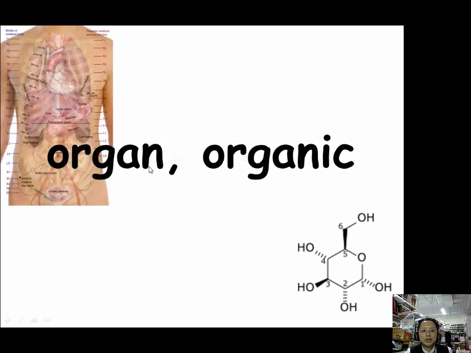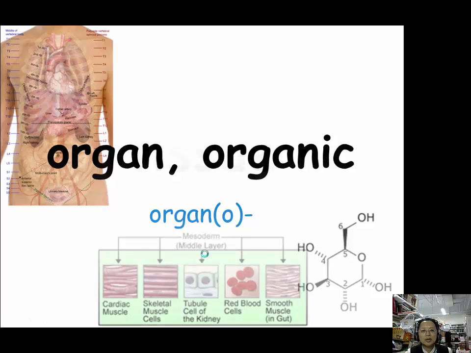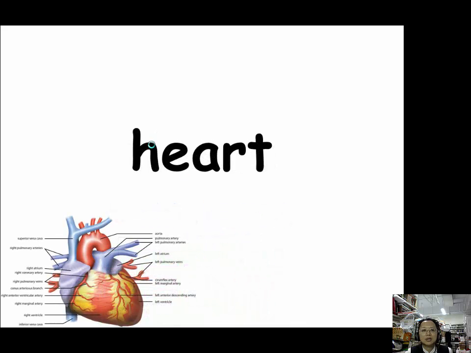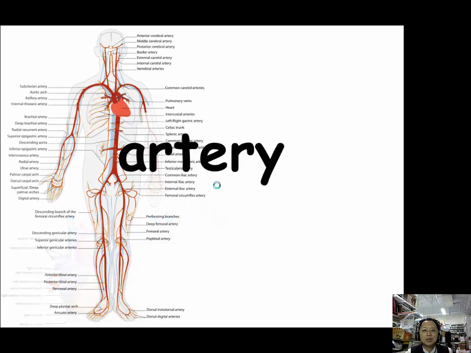Let's review what we learned. For organ or organic, we use organo, O-R-G-A-N-O. For tissue, we have 2 prefixes, histo, H-I-S-T-O, or histio, H-I-S-T-I-O. For heart, we have 1 prefix, cardio, C-A-R-D-I-O. For artery, we have arterio, A-R-T-E-R-I-O.